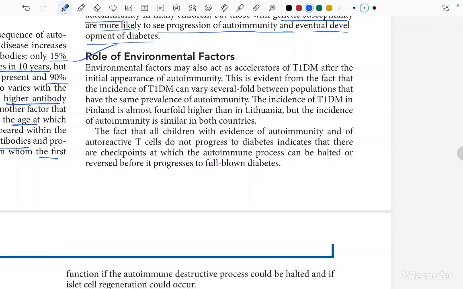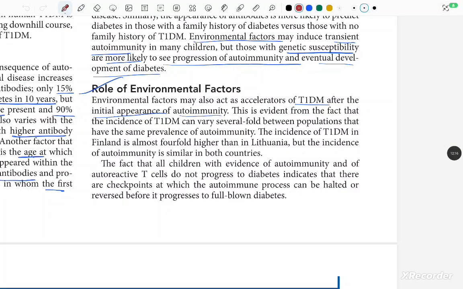Environmental factors may also act as accelerators of type 1 diabetes mellitus after the initial appearance of autoimmunity. Let's read this again. Environmental factors may also act as accelerators of type 1 diabetes mellitus after the initial appearance of autoimmunity.